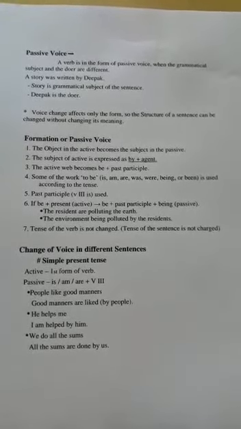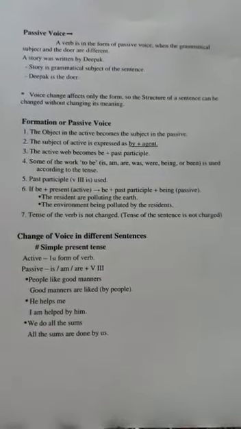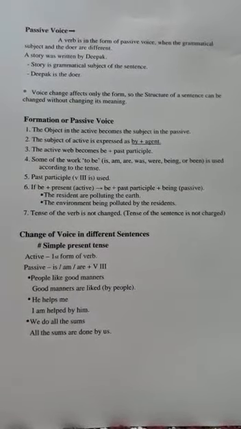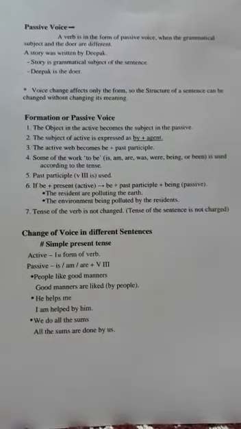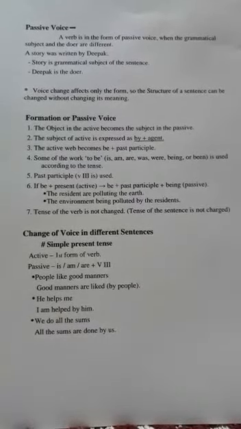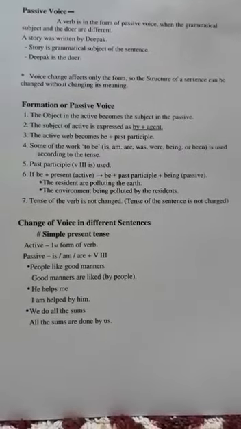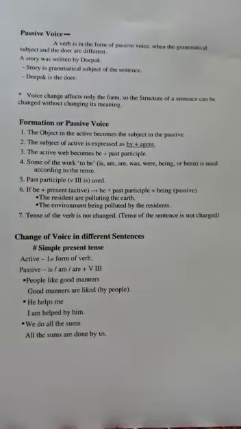A story was written by Deepak. Story is the grammatical subject of the sentence and Deepak is the doer. So this sentence is in passive voice. Voice change affects only the form, so the structure of a sentence can be changed without changing the meaning.